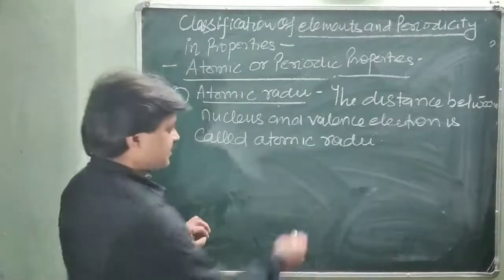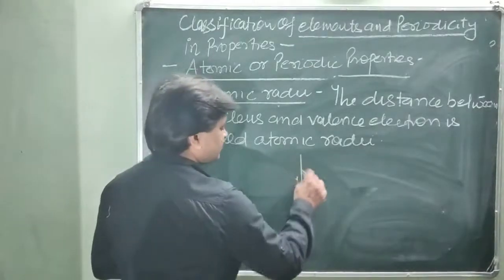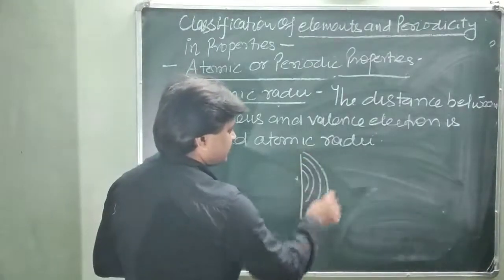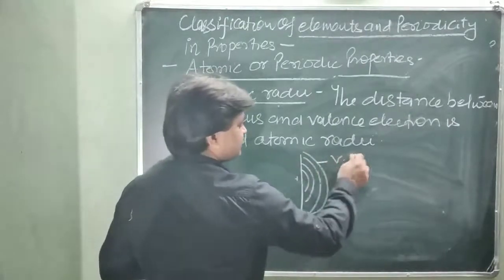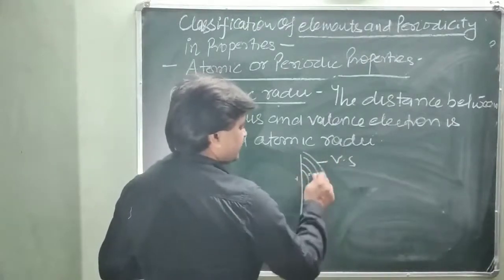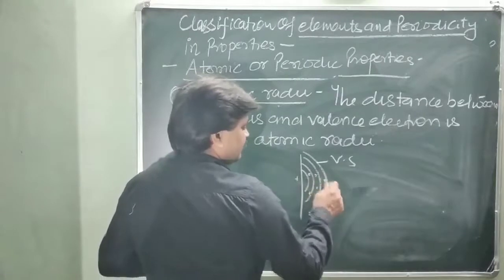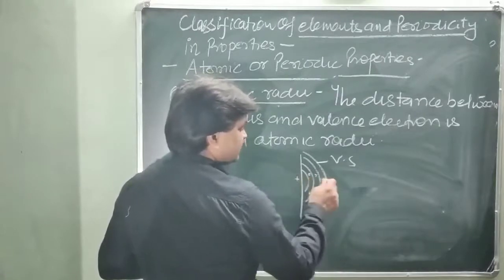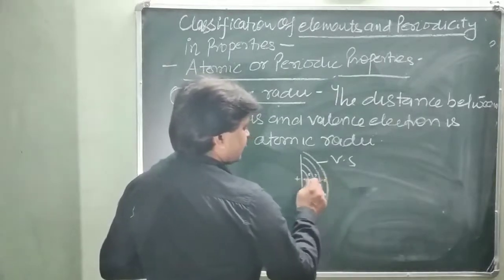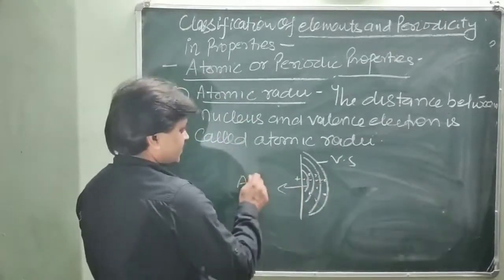Is it clear? This is the nucleus at the center, a number of orbitals surround the nucleus, this is the valence shell, and the electron present in the orbital is the valence electron. This distance, between the nucleus and the nearest valence electron, is called the atomic radii.